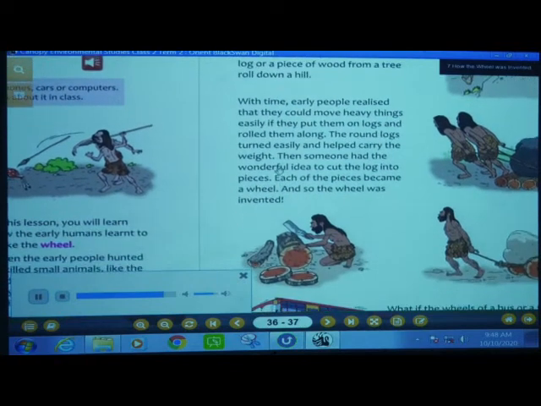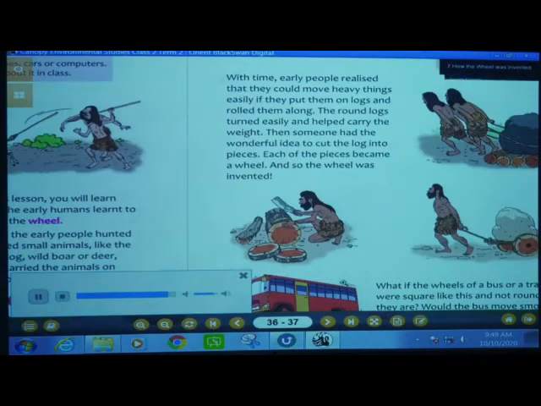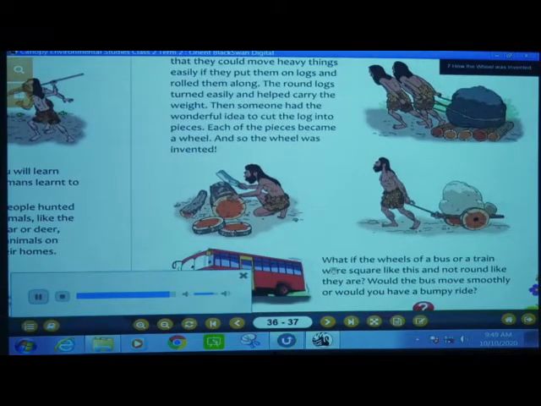What if the wheels of a bus or a train were square like this and not round like they are? Would the bus move smoothly, or would you have a bumpy ride?